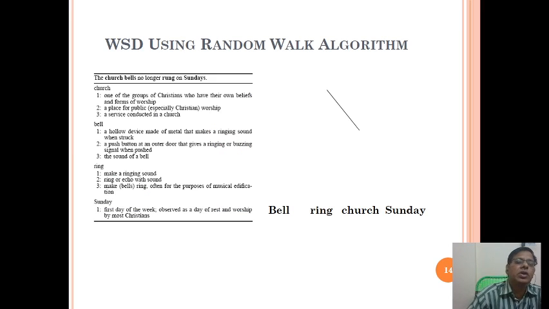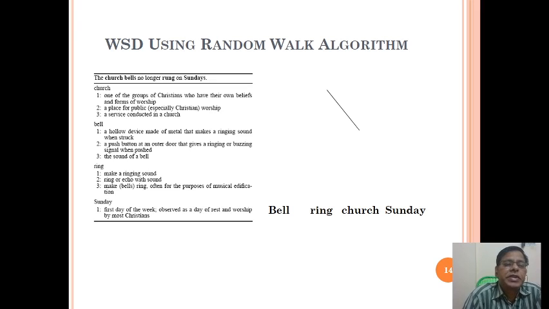Next, word sense disambiguation using the random walk algorithm. What is the random walk algorithm? It is about bell, ring, church, for example: the church bells no longer ring on Sundays.